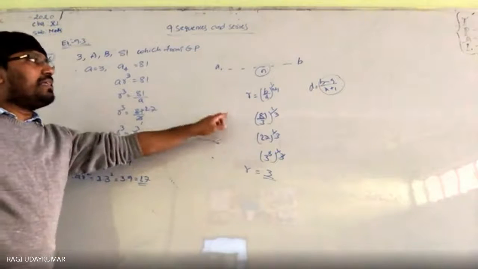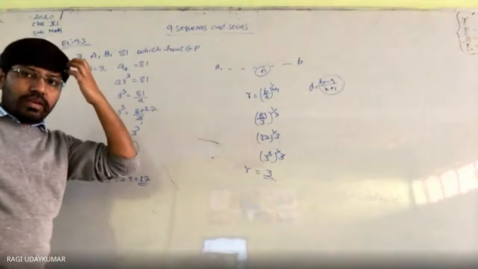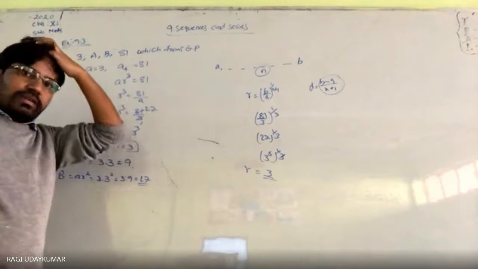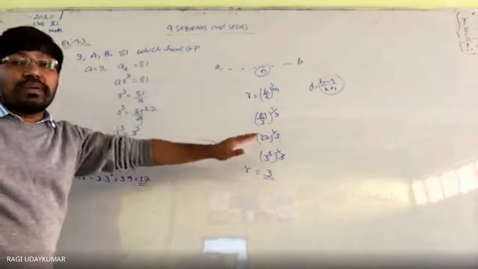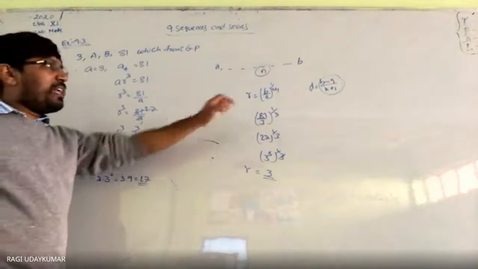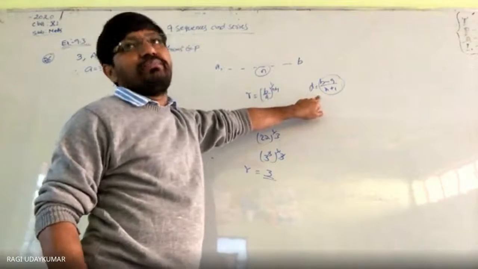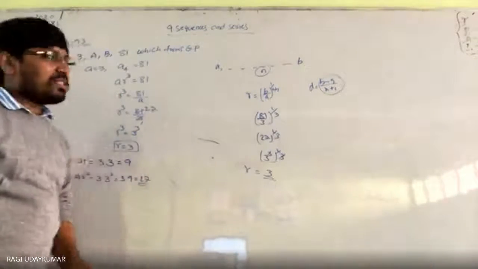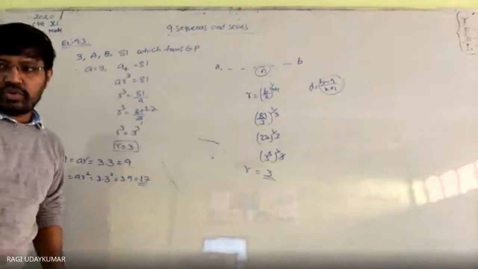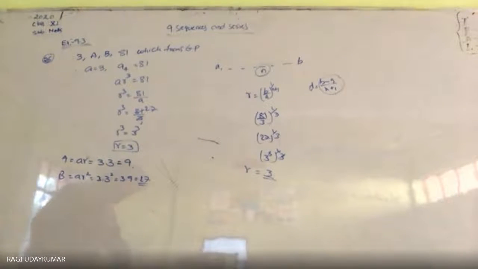So inserting n arithmetic means and geometric means between the two numbers. For arithmetic means between the two numbers, the formula is d is equal to (b minus a) by n plus 1. Okay, so this is a little bit extra, it's not the same here. Okay.